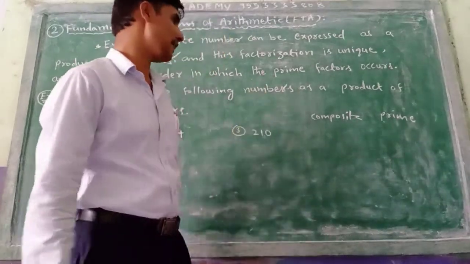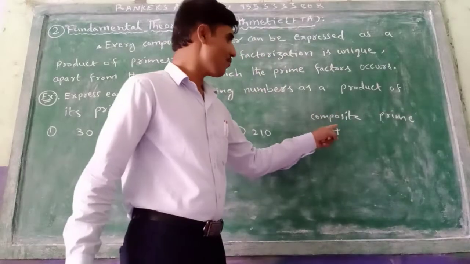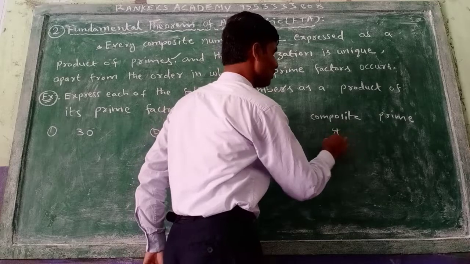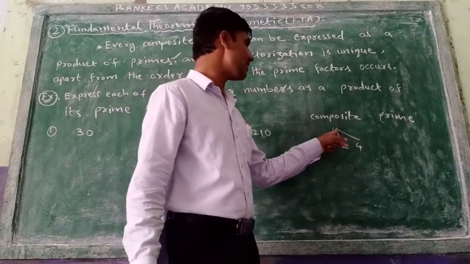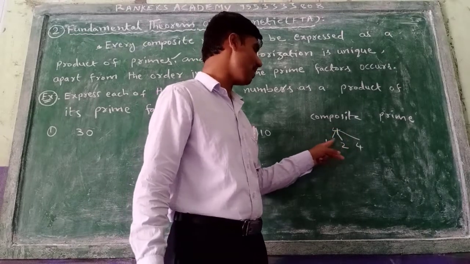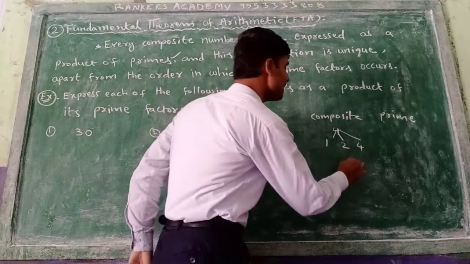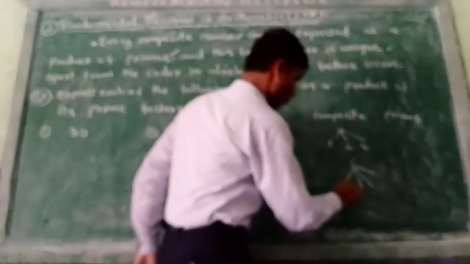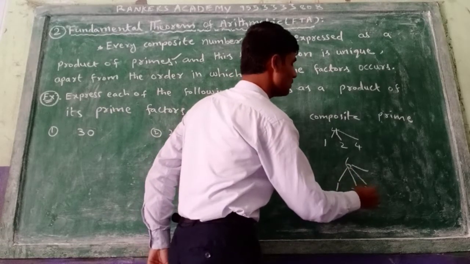For example, see here 4 is there. 4 will come in one table, 2 twos are 4 and 4 tables. So 4 is divisible by 3 numbers, 1, 2 and 4. Suppose 6 is there. 6 is divisible by 1 6s are 6, 2 3s are 6, 3 2s are 6.